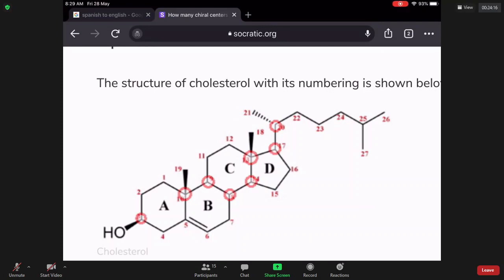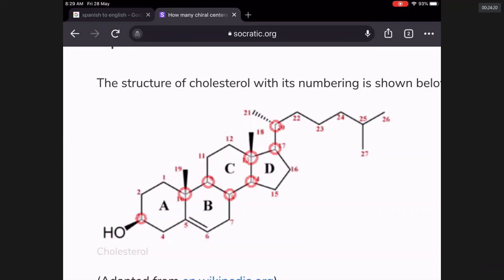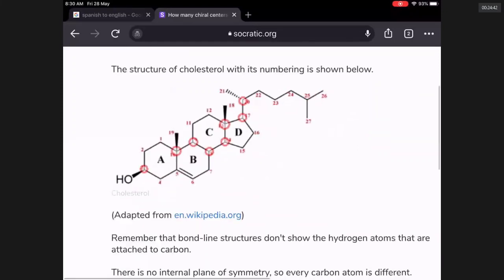Total, how many chiral carbons have they pointed out? How many does it have, sir? For counting, sir, 8, sir. Total it has 8 chiral carbons. Can you see?